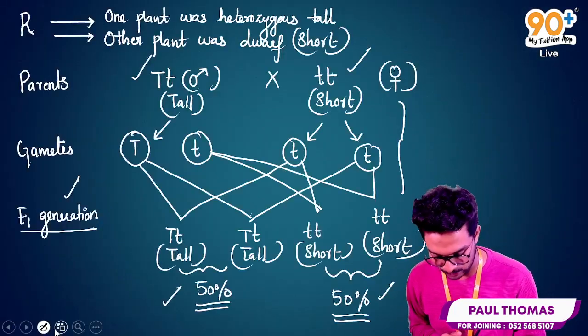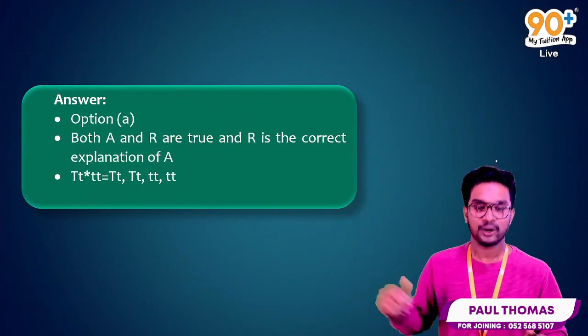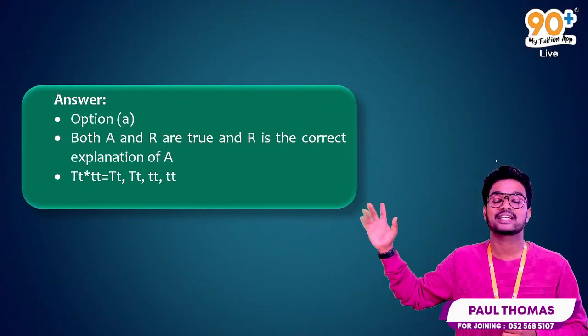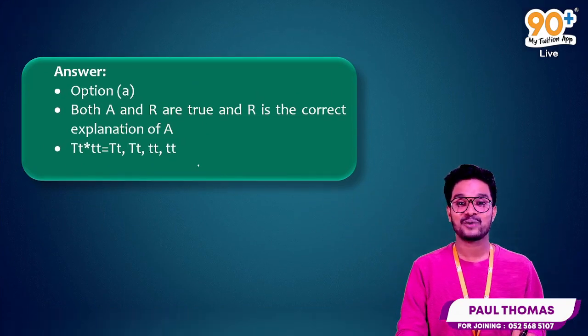Now we solved this problem by this illustration, and the answer is option A. Both assertion and reason are true, and the reason is a correct explanation of the given assertion. So we already explained this. Now we got the answer.